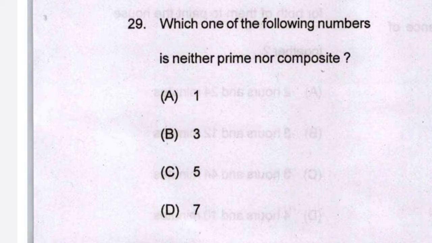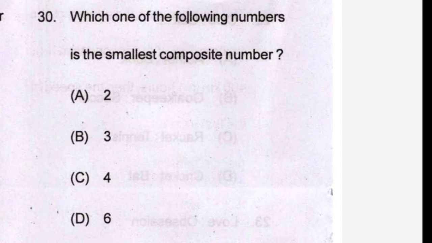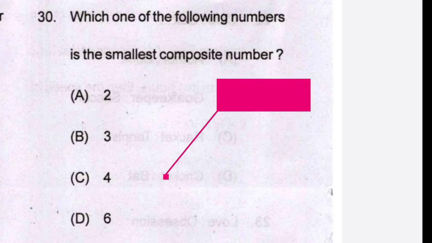Which one of the following numbers is neither prime nor composite? The answer is A, 1, which is neither prime nor composite. Now question number 30. Which one of the following numbers is the smallest composite number? The correct answer is 4, because let's look at the other options. 2 is a prime number, and 3 is a prime number. 6 is a composite number, but it is larger than 4.